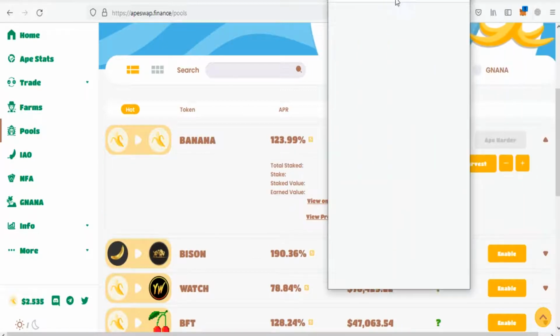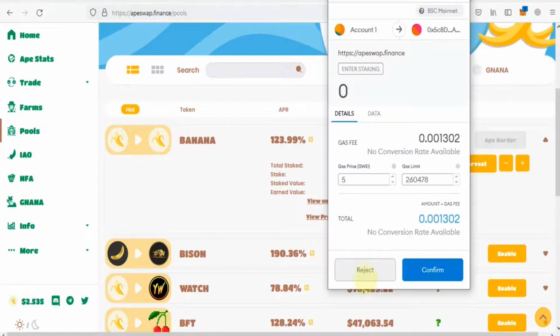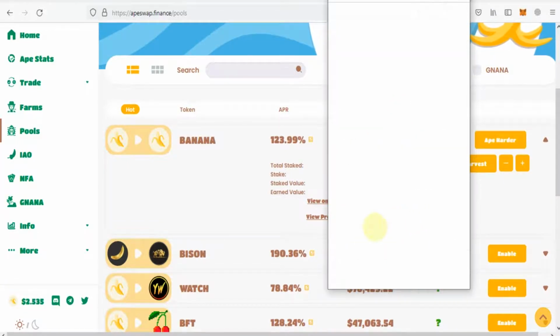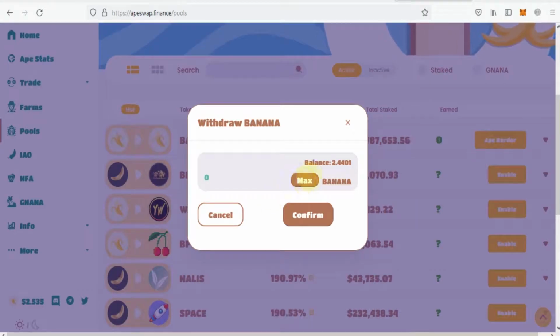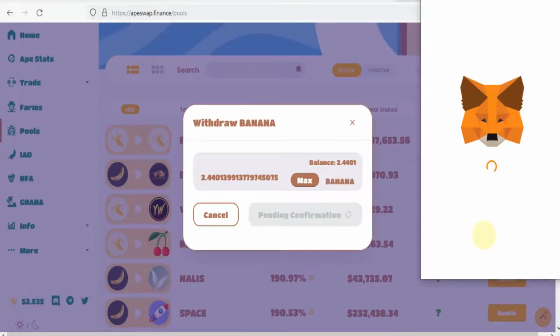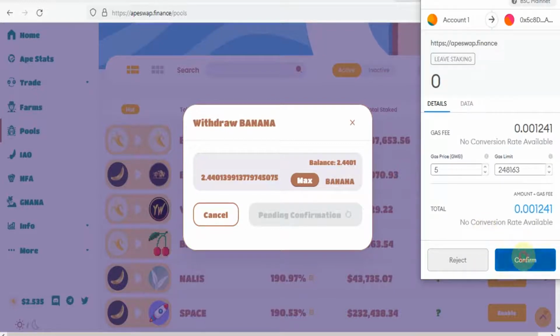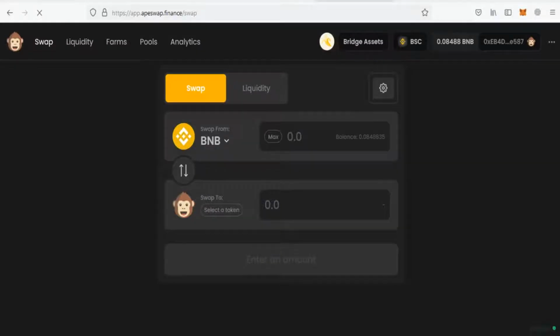So if you want to unstake your bananas from the AppSwap pool, you can unstake your bananas from staking. You need to click on the minus icon, and you need to click on maximum. After that you need to click on confirm. After that you will be redirected to your MetaMask wallet and you will confirm your transaction, and your bananas will go to your MetaMask wallet.